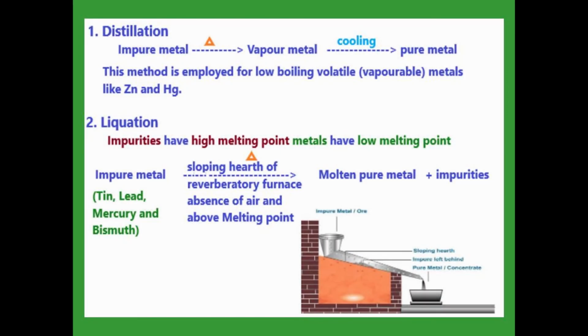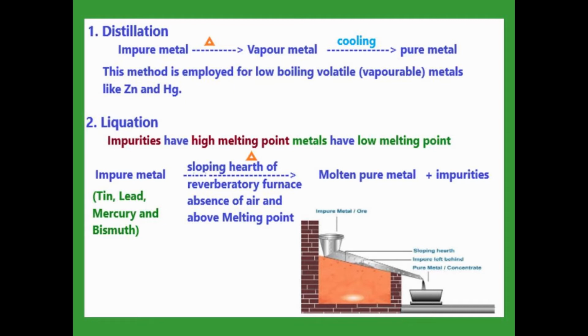In the distillation process, the impure metal is first heated and converted into vapor, vaporized metal. Once again on cooling it gives pure metal. This method is suitable only for low boiling volatile metals. What does volatile mean? Vaporizable metal. So we use it here for zinc and mercury because these two metals have a low boiling point.